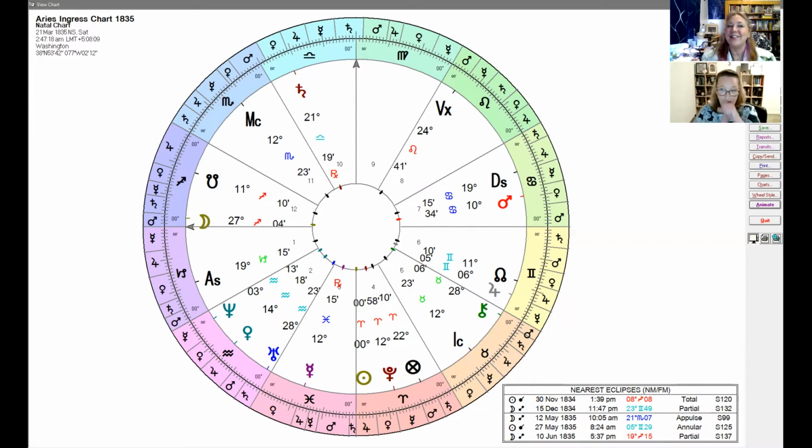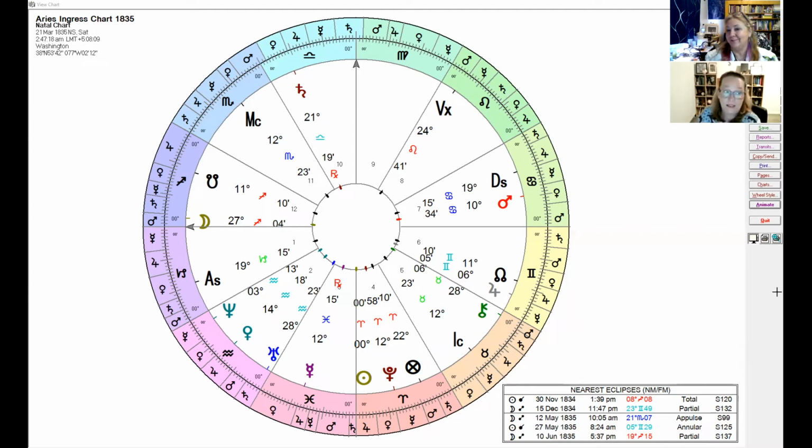So this is the Aries ingress chart for 1836. So that would be for the Alamo, right? Yes, this one's for the Alamo. The Alamo was in early March, around about the 6th, I think. So it's actually the prior Aries ingress, 1835, so it takes all the way around. The Alamo happened March 5th, so this is before the March 20th. This is going to be the very end of the previous Aries ingress chart.